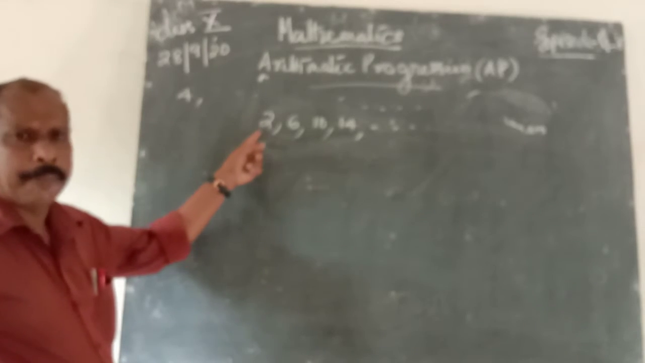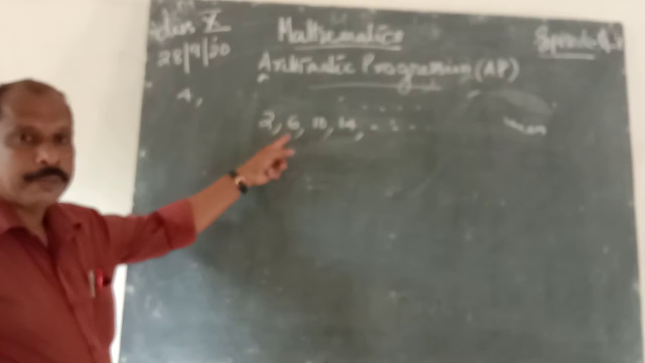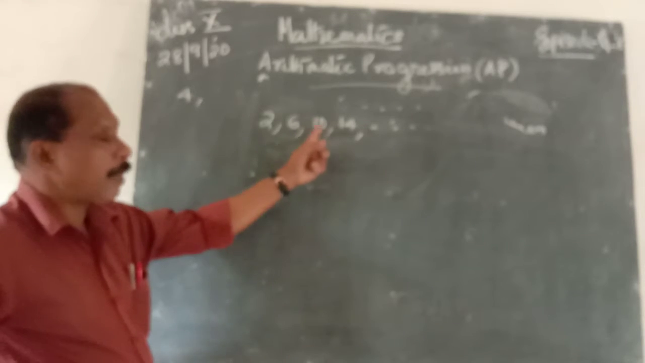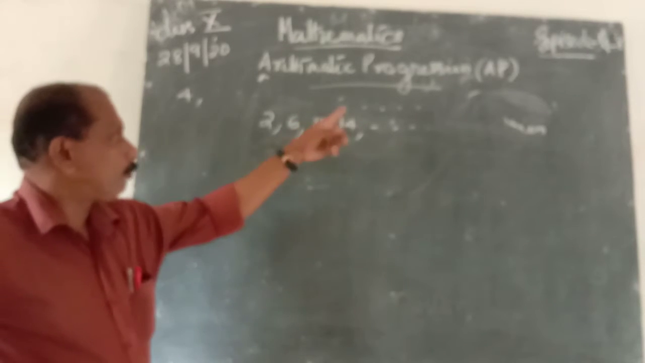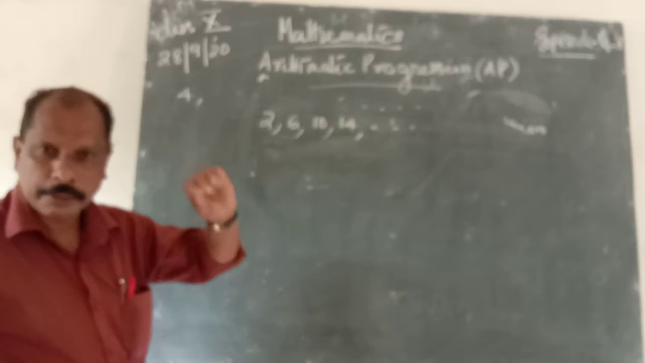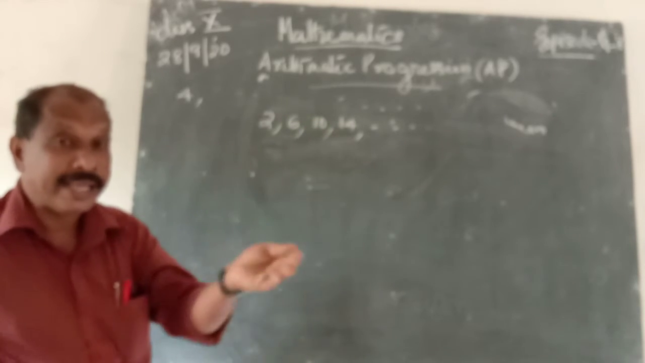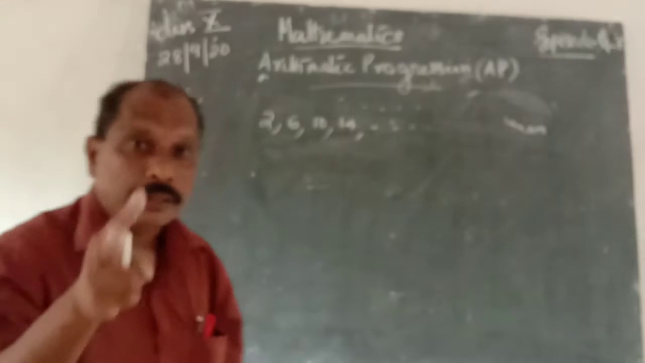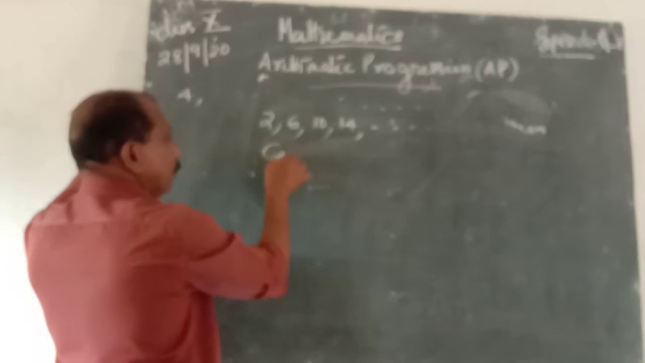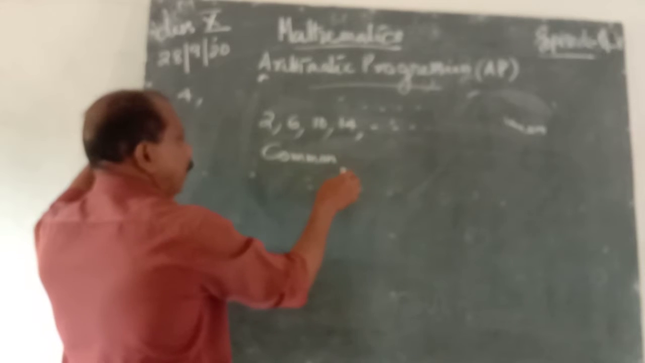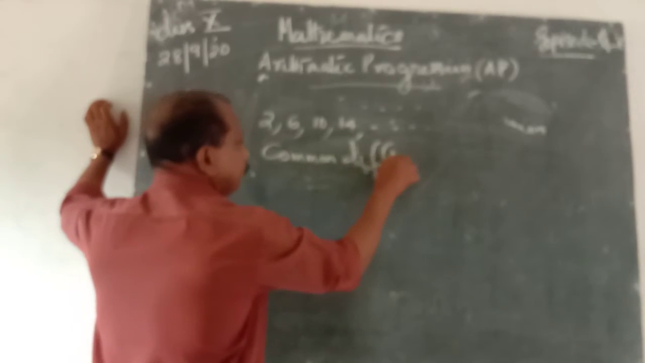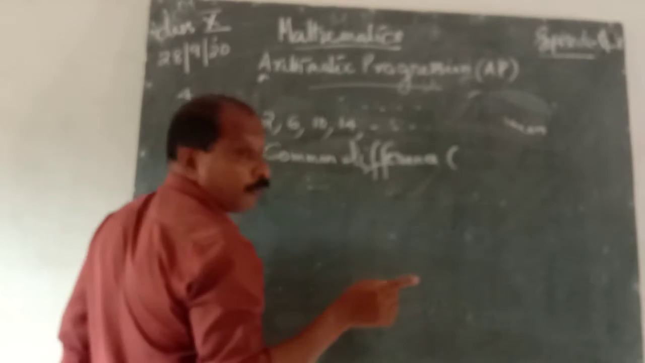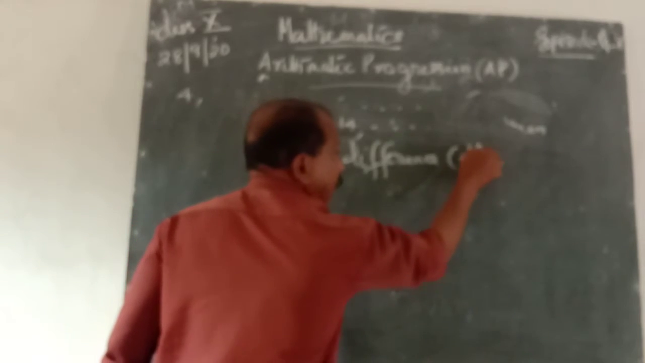Then what is the first term? 2. The second term is 6. 6 minus 2 is 4. 10 minus 6 is 4. 14 minus 10 is 4. That means any term minus the preceding term gives a common term. That common term is known as the common difference. The short form or the notation for the common difference is always small d.